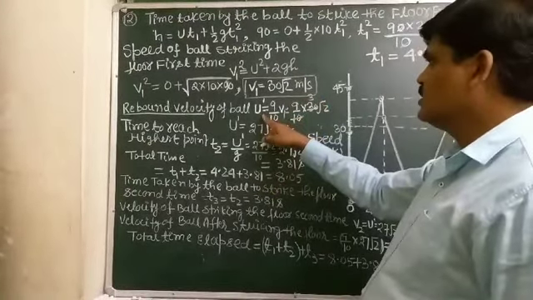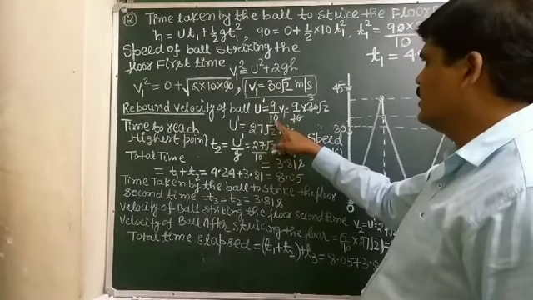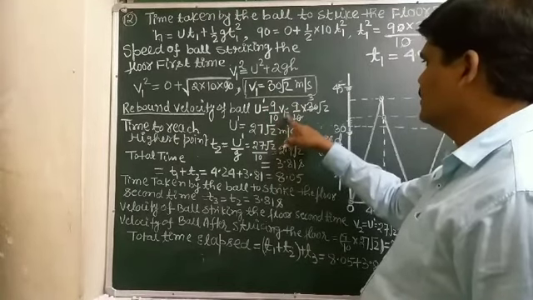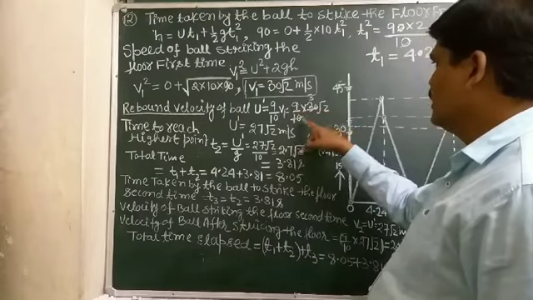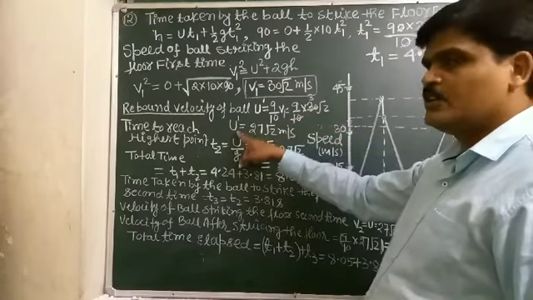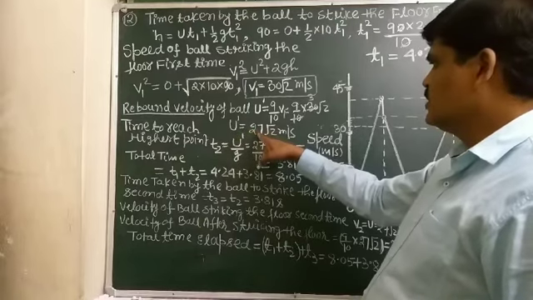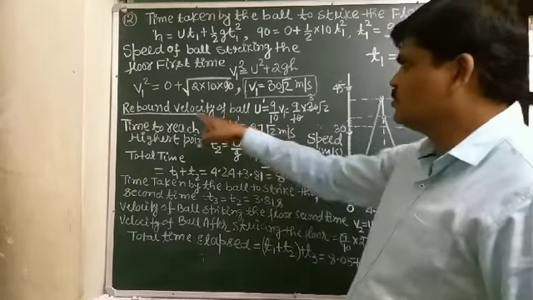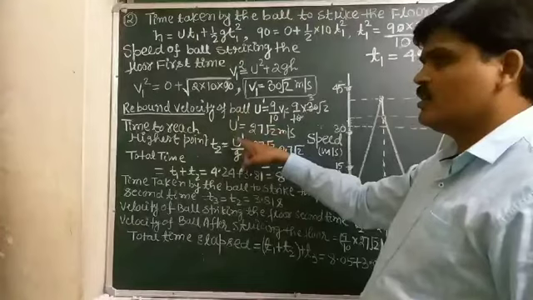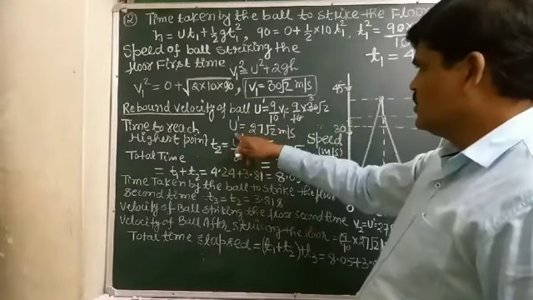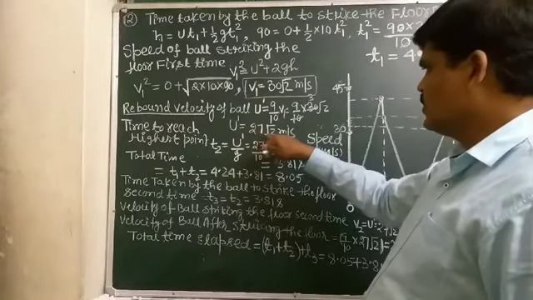So u1 dash equals 9/10 into 30 root 2, and it comes out to be 27 root 2 meter per second. So the rebound velocity of the ball, u dash, is 27 root 2 meter per second.